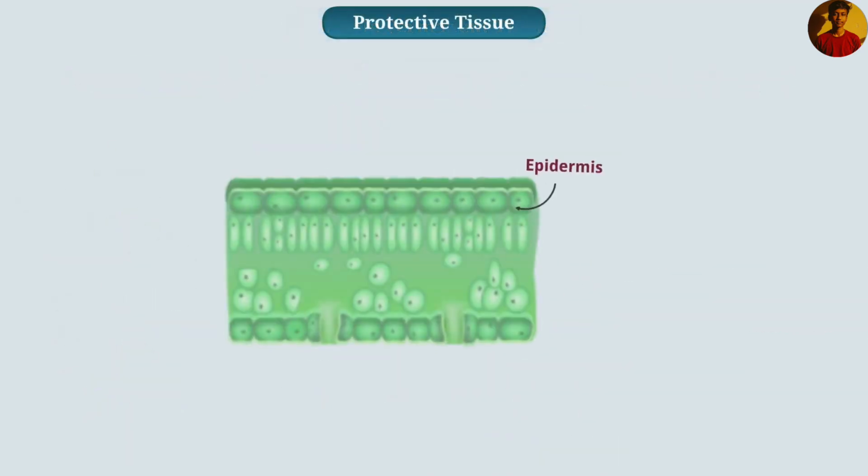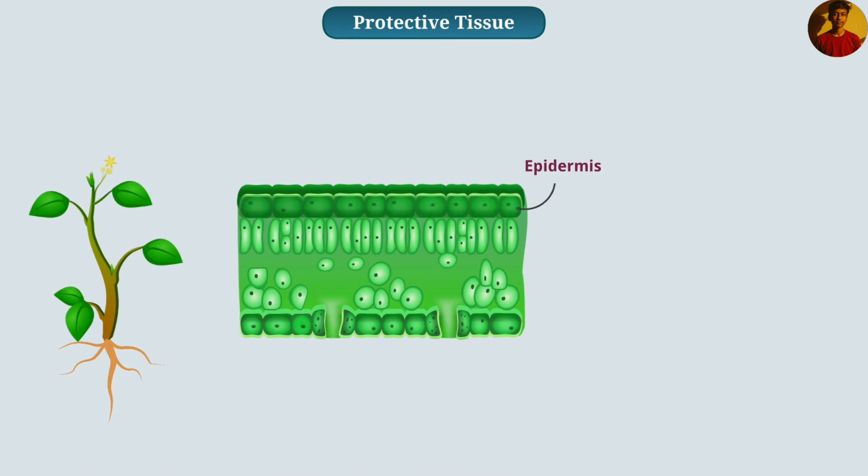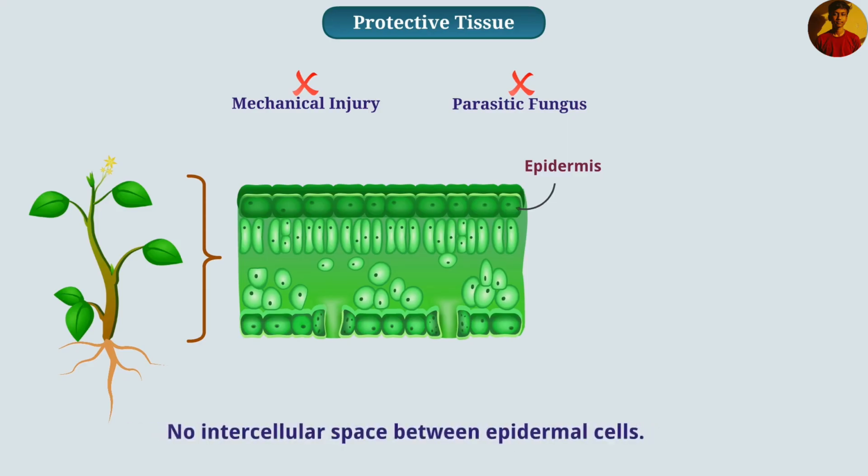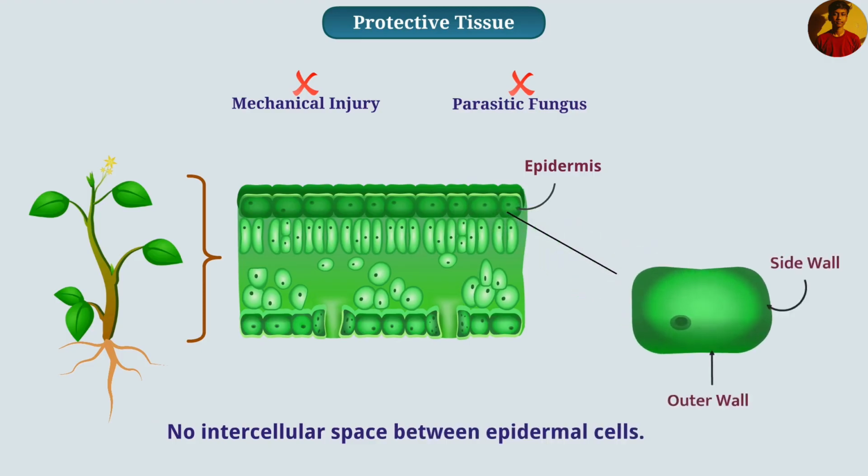Let us know about epidermis. Epidermis is the outermost single cell thick layer. The entire surface of the plant is covered with epidermis. Epidermal cells form water resistant wax layers on the outer surface of the plants, which protects the plants from mechanical injury and parasitic fungus. The layer of epidermis is continuous and there is no intercellular space between epidermal cells.